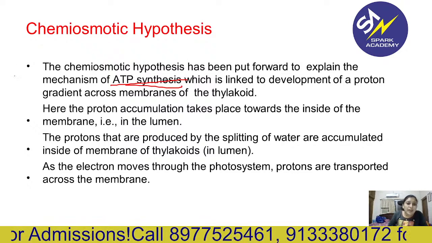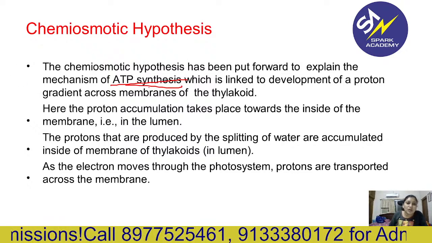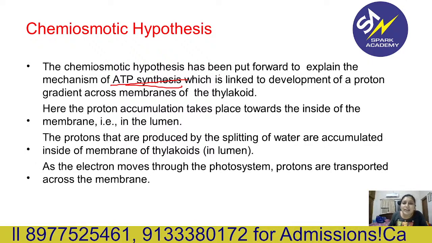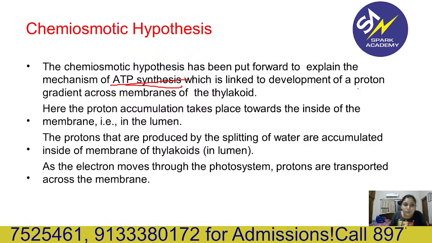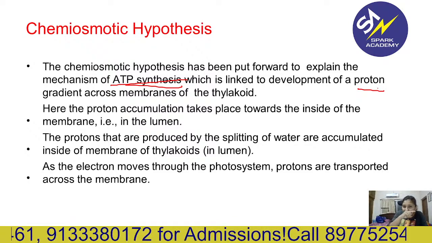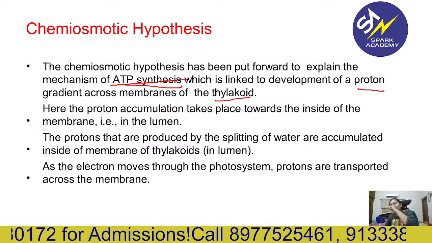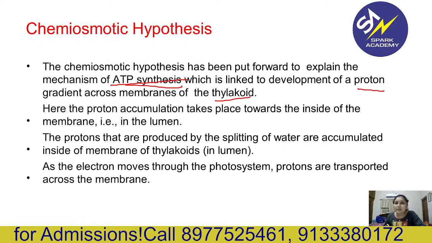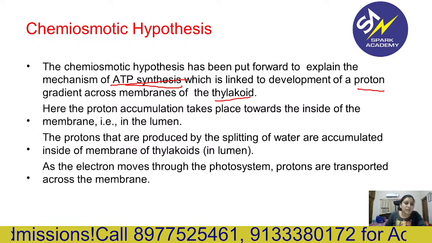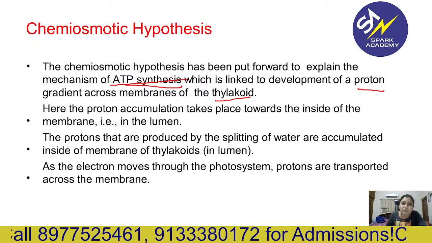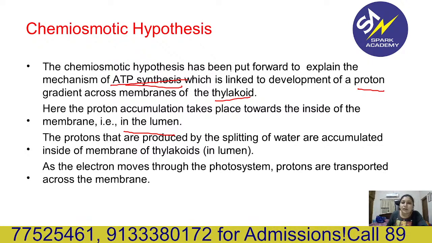As you all know, during photolysis, hydrogen ions are also generated. So this proton gradient across the membrane of the thylakoid, this is in the chloroplast, is where ATP is generated. Not in mitochondria. Here the proton accumulation takes place towards the inside of the membrane, that is in the lumen.